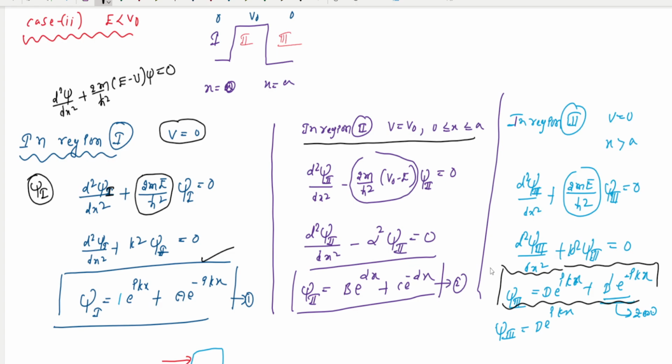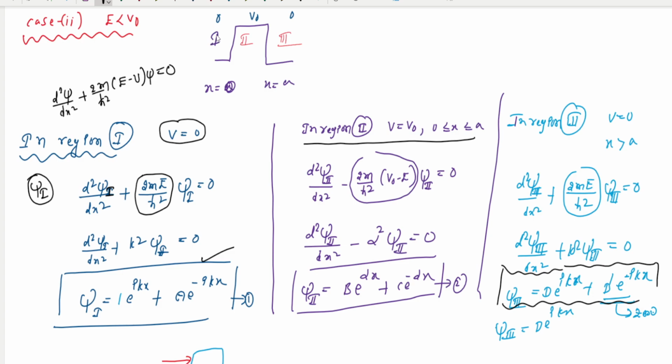Here, wave function 1, wave function 2, and wave function 3 are the Schrodinger equation solutions in region 1, region 2, and region 3. Let me explain again; no need to worry about this.